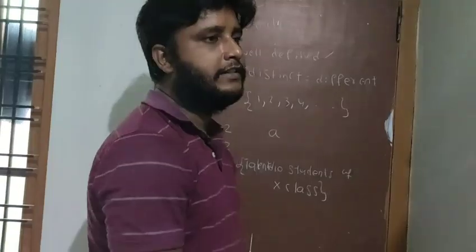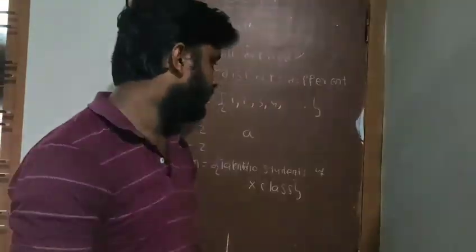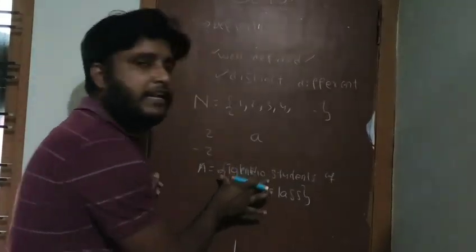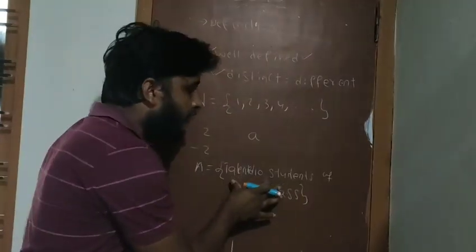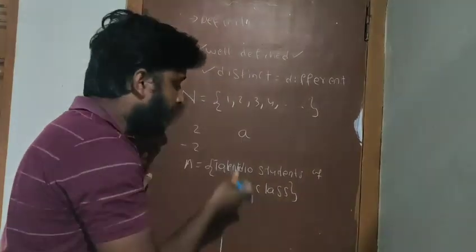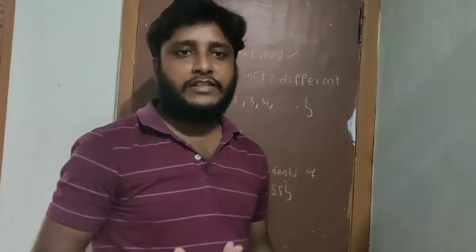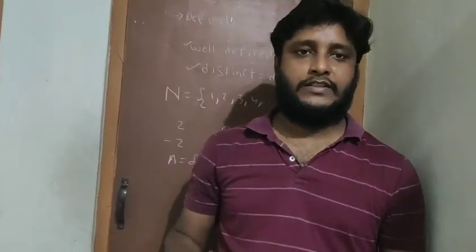Talented 10 students: talent means we have different types of talents. From one person to another person we have different types of talents. Some talents depend on education, others on sports, others on extracurricular activities like acting, swimming, all those things. There is no detailed clarification of which type of talent it is, so it is not at all well-defined. If I take a particular person, I am unable to say whether he is a talented student or not, because which talent is not specifically defined. So this is not a set.